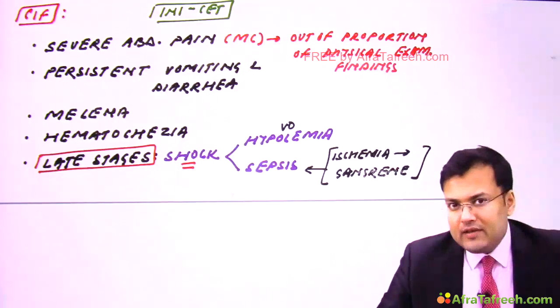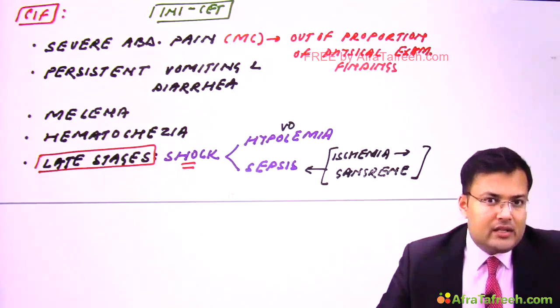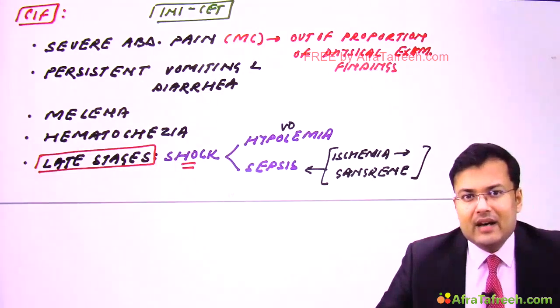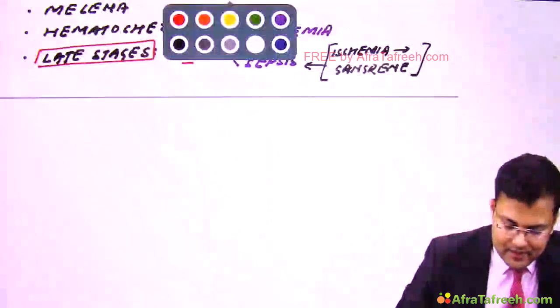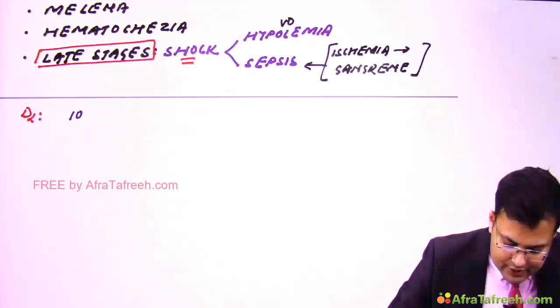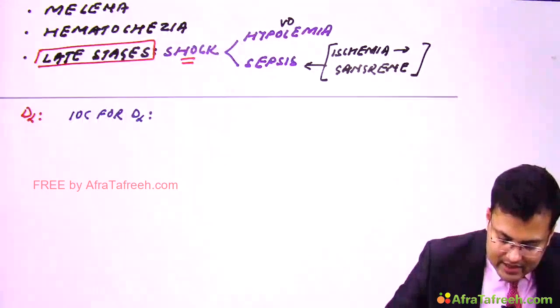Since in majority of cases the etiology is in relation to superior mesenteric artery, what is the investigation of choice? It is the mesenteric arteriography. Clear? So diagnosis. Investigation of choice for diagnosis is the mesenteric arteriography.